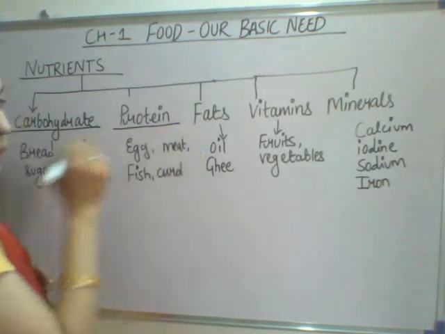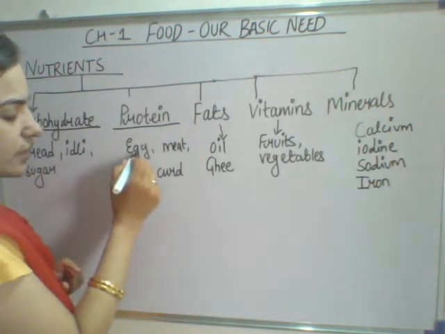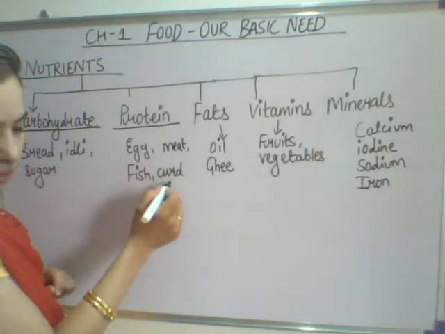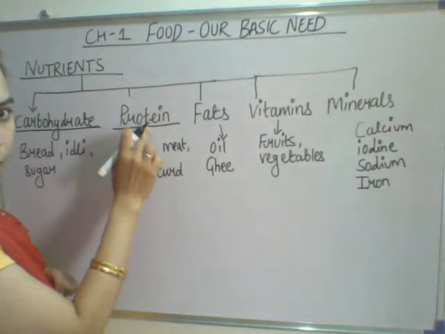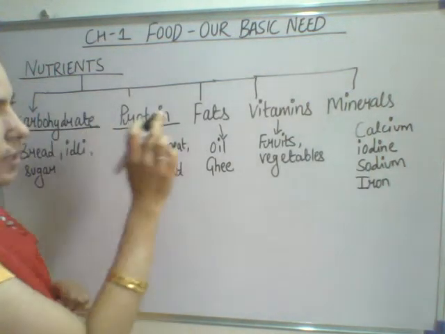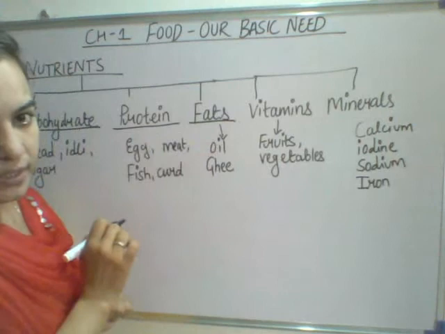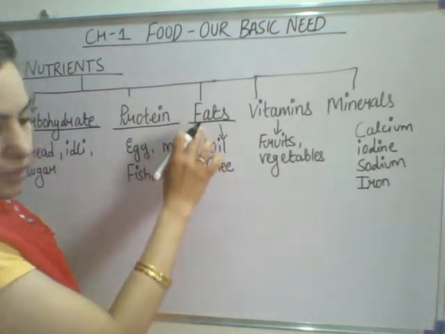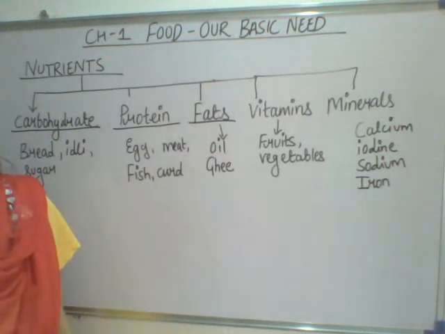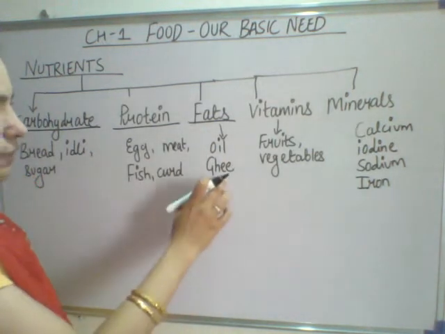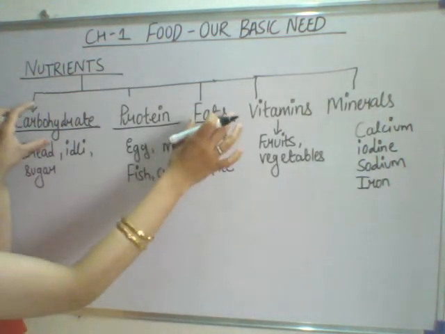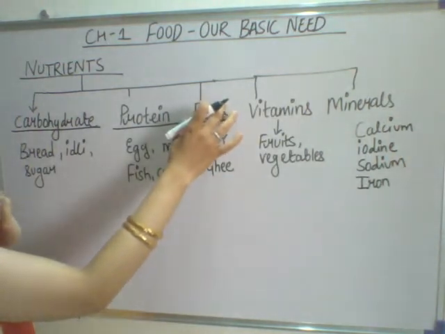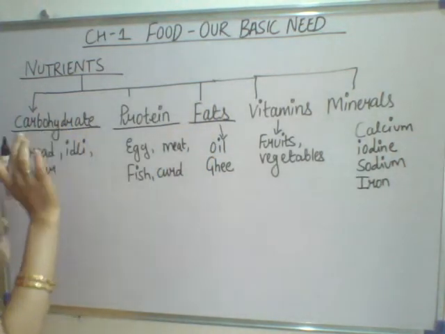Next comes the protein. Protein is present in food items like egg, meat, fish and curd. Protein is known as the body building food. Next comes the fats. Fats are present in oil and ghee. Fats are known as the energy giving food. Both the carbohydrate and fats are the energy giving food. But fats give you more energy as compared to the carbohydrate.